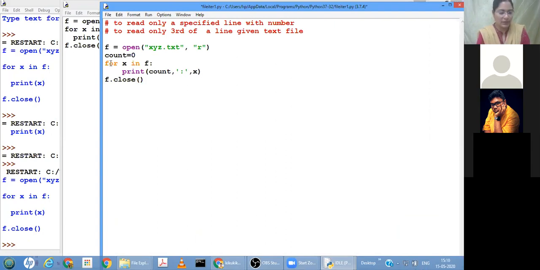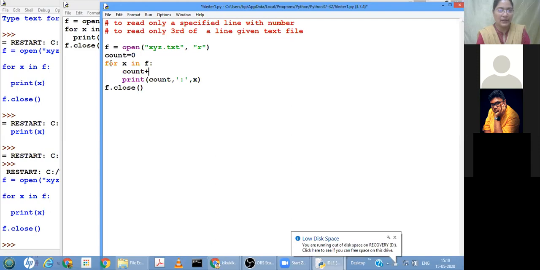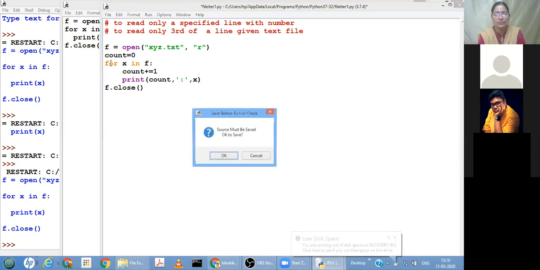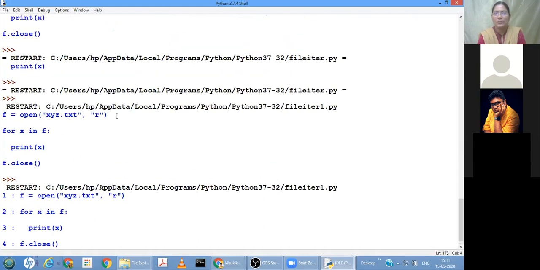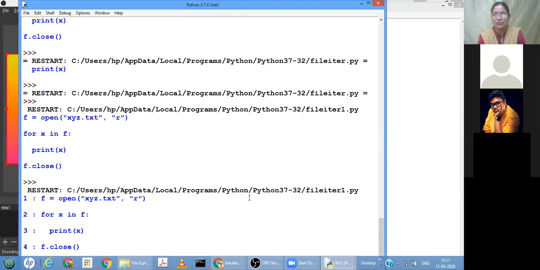Once we entered into the loop, that means one line is read, so count keeps increasing till we reach the end of the file. Now let us execute. Along with the line number, we got the output.